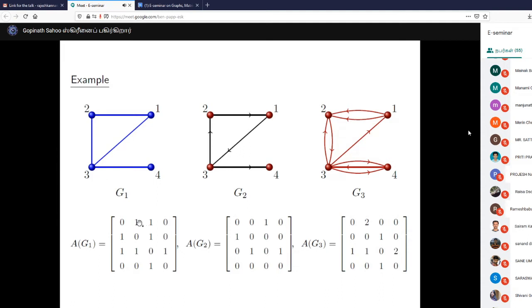And the off diagonal entries, if there is 1 here, then there is 1 here also. That means in case of an undirected graph, the matrix is always symmetric. That's the nice property. But in case of a digraph, it may not be. You can see here it is 1, but it is 0 here. Similarly, here in the multi-digraph, you can see from 3 to 4, there are 2 directed edges. So the 3 4 entry is 2, whereas the 4 3 entry is 1, because there is only one directed edge from 4 to 3, right?